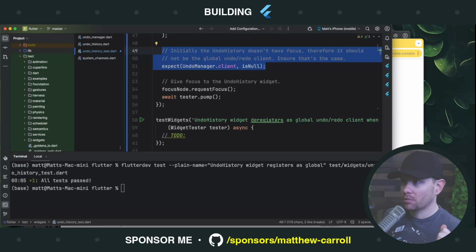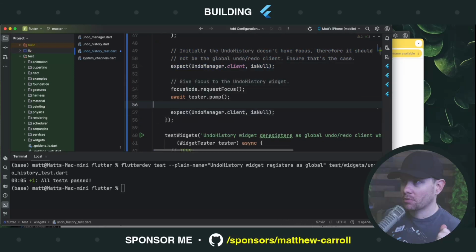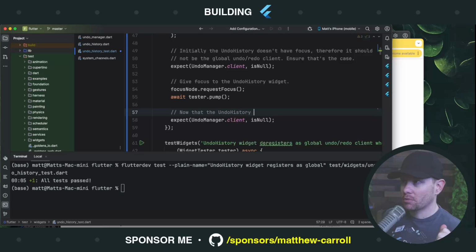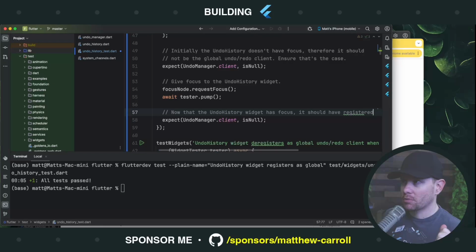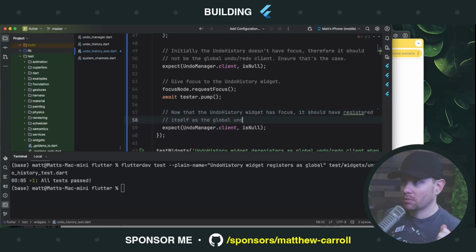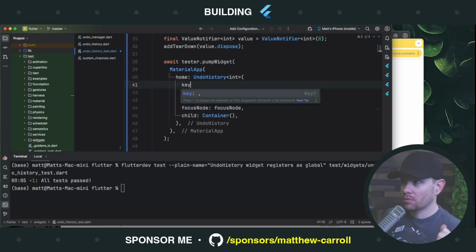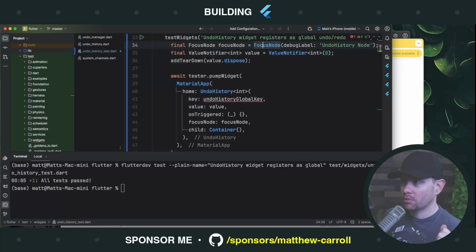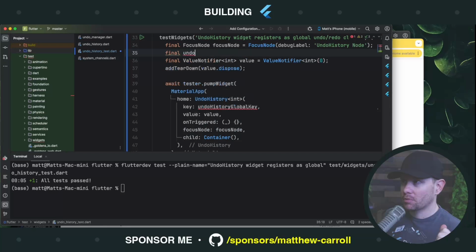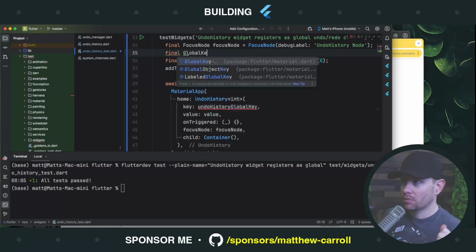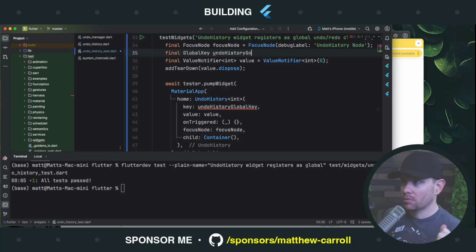And then we'll copy this expectation and we'll say, now that the undo history widget has focus, it should have registered itself as the global undo redo client. Now here, this gets a little more interesting because what do we expect it to be? We expect it to be the state object, which means we need a key. Undo history global key. We need to be able to access that state inside the widget. So final, gonna have to say the type because of the linter. GlobalKey, undo history, global key.